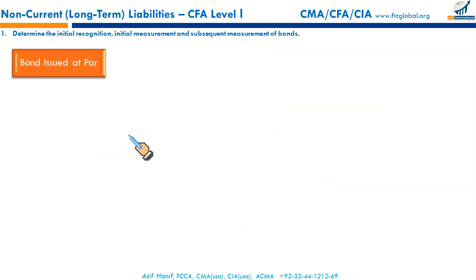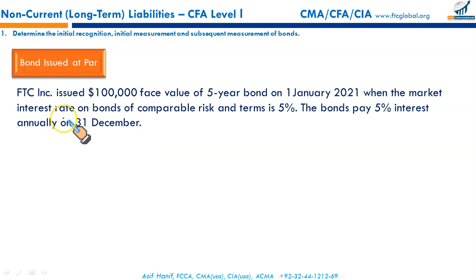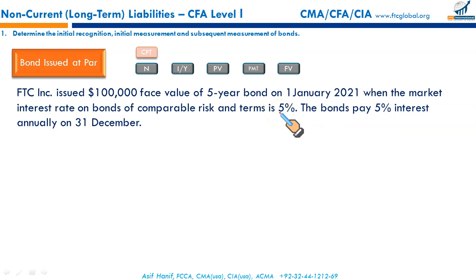Let us do it through some computations. Let us consider an example. FTC Incorporated issued a $100,000 face value 5-year bond on 1st January 2021, when the market interest rate on bonds of comparable risk and return is 5%. The bonds pay 5% interest annually. That's the rate at which we will pay, and the market rate happens to be 5 as well. Now what will be the value of the bond? Since your offered coupon rate is the same as the market rate, the par will be the